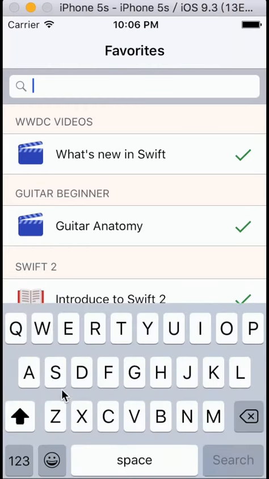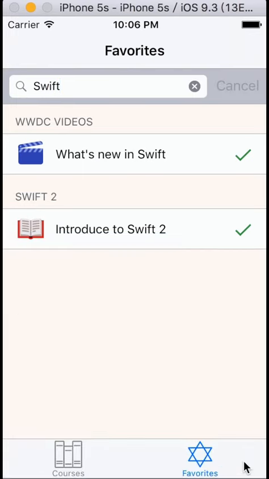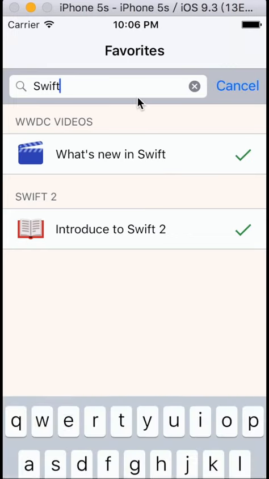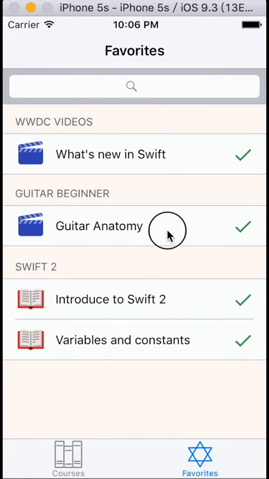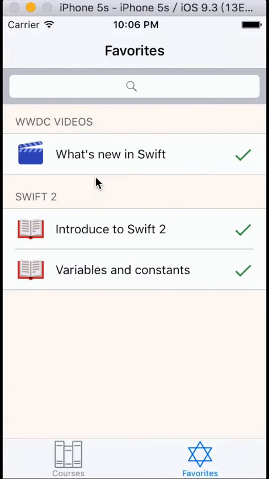You can also search them by words, like Swift. Okay. You can also cancel and get them all back. You can also dislike it, and it will never appear again.